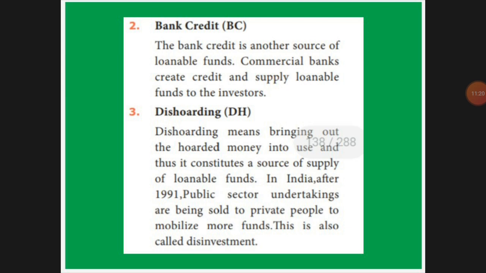Instead of starting a public sector, we have sold that public sector, so we are doing disinvestment; that also can be done. Next, disinvestment is the opposite of investment. We want to start a business, so we invest; disinvestment is the opposite of that. That means we are not providing sufficient fund to run that business, or sufficient fund for the depreciation of equipment or that machine, we can say.